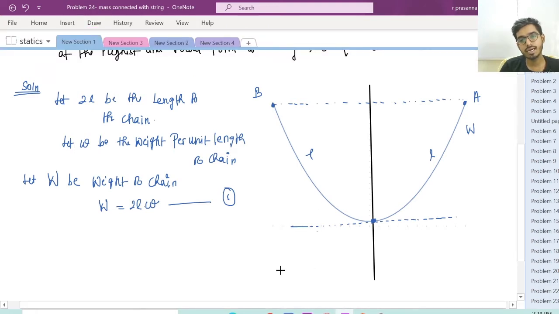So we will have some directrix like this, right? Let this be the directrix. Now you can see a weight is attached to its lowest point, right? The weight is attached to the lowest point. Let this be equal to W dash, right?